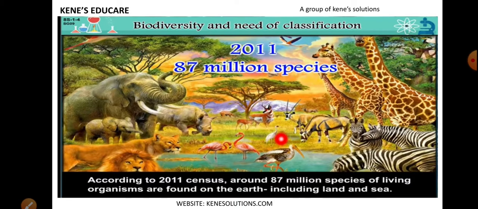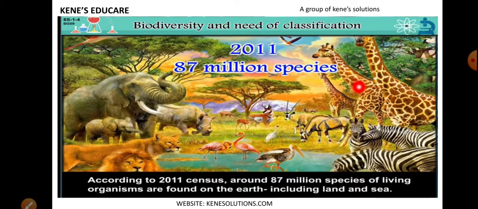Okay, now according to the 2011 census, around 87 million species of living organisms are found on earth, including land and seas. Now this was the census which was provided in 2011, and today we are in 2021. So at the time of 2011, 87 million species existed on earth.